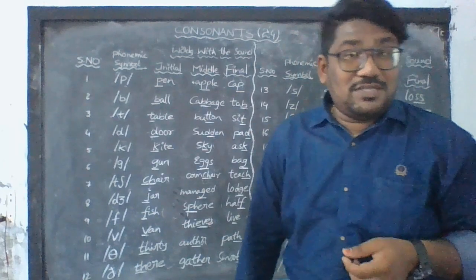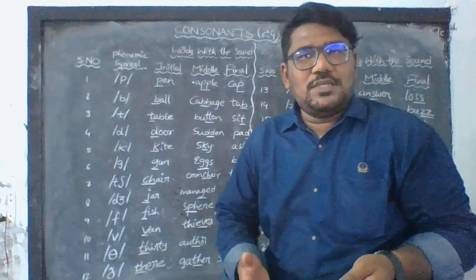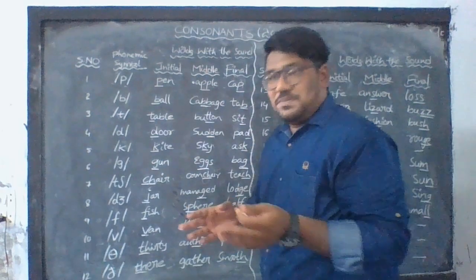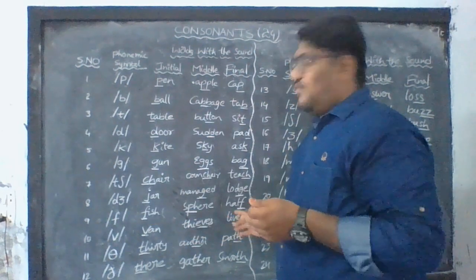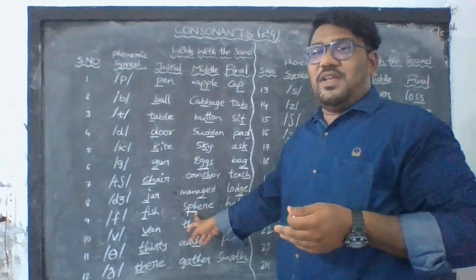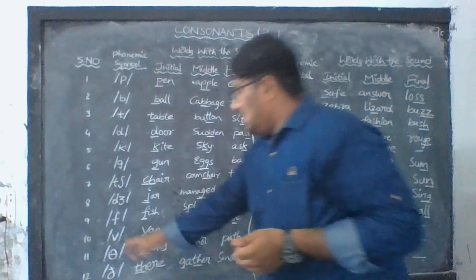Next, the other one is f. F as in fish. F as in spear. Half. F, sphere.